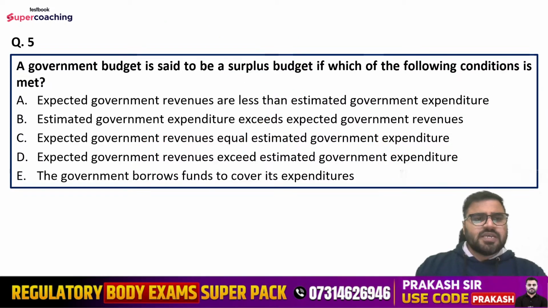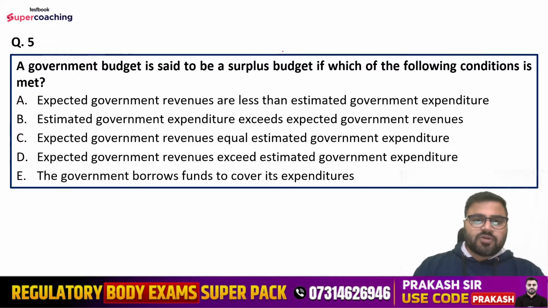Question number fifth is, a government budget is said to be a surplus budget if which of the following conditions is met? Options are, expected government revenues are less than estimated government expenditure, estimated government expenditure exceeds expected government revenues, expected government revenues equal estimated government expenditure, expected government revenues exceed estimated government expenditure, the government borrows funds to cover its expenditure.